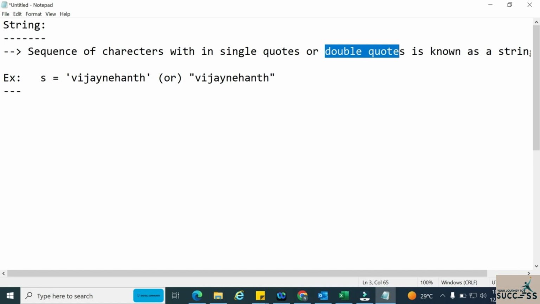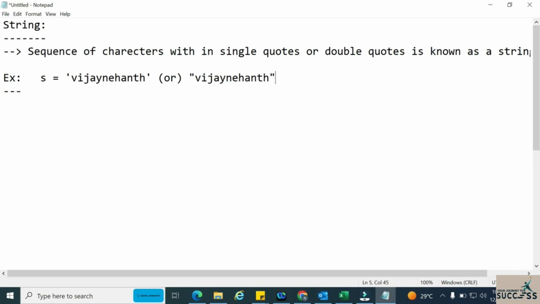So let us see the example. Now I have created a string called as yes, and the string is nothing but Vijay Nehant. See here, in the first one I have created with the single quotes, and in the next one I have created with the double quotes. Now in Python we have that luxury. We can use any one. If we like single quotes most, then we can use single quotes, or otherwise double quotes. So we can use both.